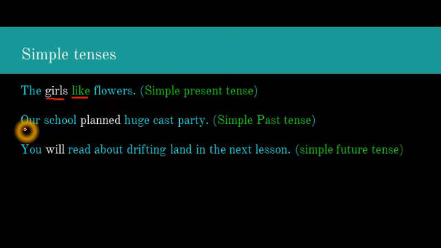Next sentence. Our school planned a huge cast party. Planned is the verb in this sentence and it ends with ed. It shows that we are talking about something in the past. The past tense is used to describe things that have already happened. It might be yesterday or last week or last month. So this sentence is in simple past tense.